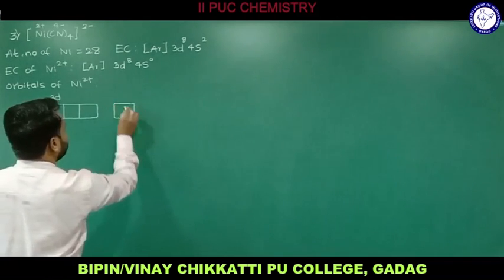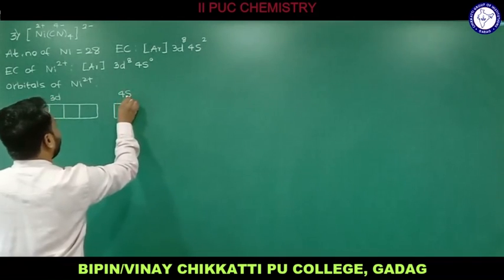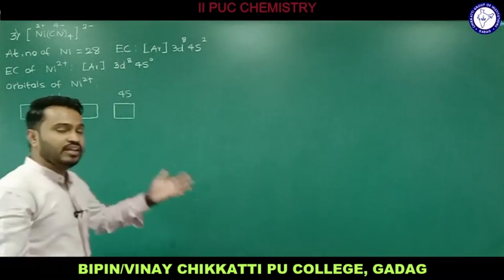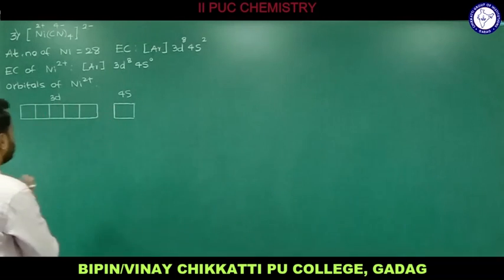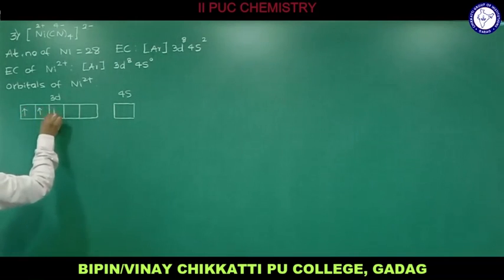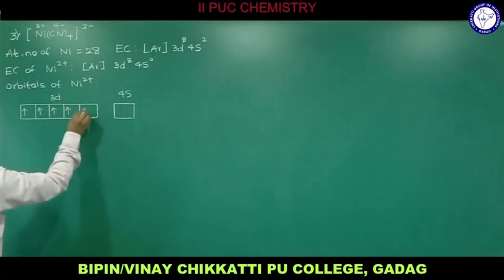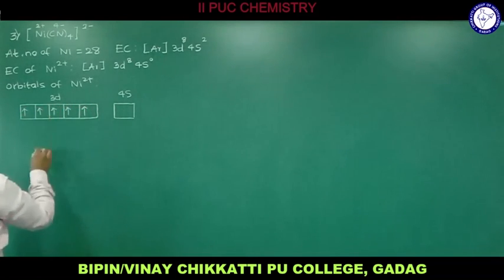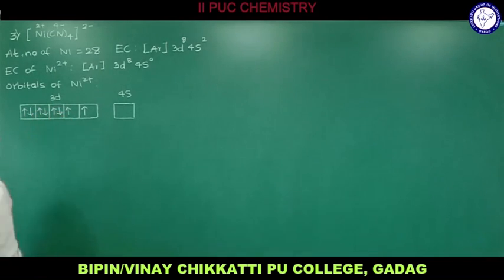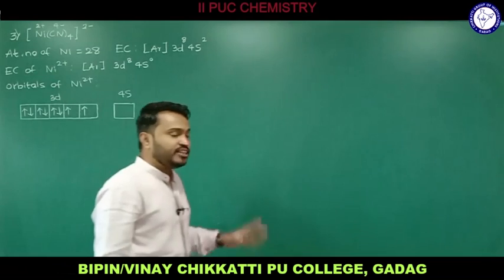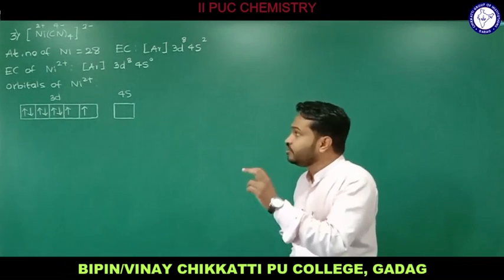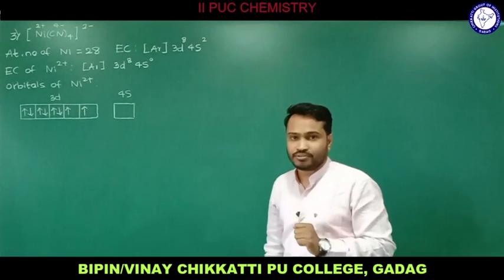This will be for the 4s. Now I fill 8 electrons in the d atomic orbitals by following Pauli's exclusion principle, especially Hund's rule. Out of the 8 electrons, 1, 2, 3, 4, 5. Now the pairing of electrons starts, 6, 7, 8. So that is how I filled with respect to Hund's rule. So now in the 3d we have 2 unpaired electrons.